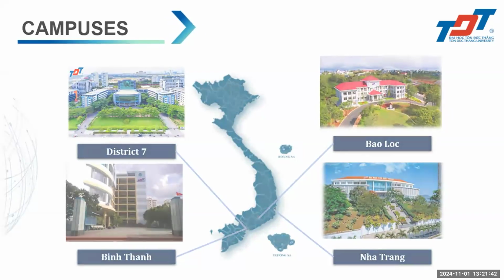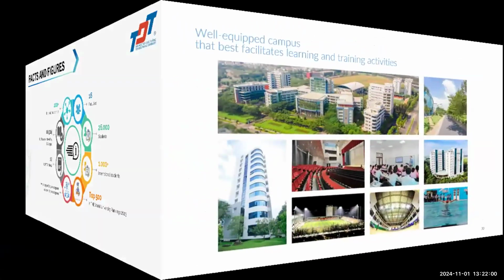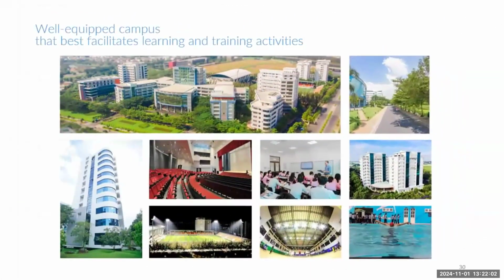Okay, that's big. Yeah. So we have 16 faculties. The number is around 26,000, sorry, 28,000 students. There are 1,000 international students, and we're in the top 500 in the world university ranking. So we have some applications from international partners. So this is our facility. Where are the international students mostly from?